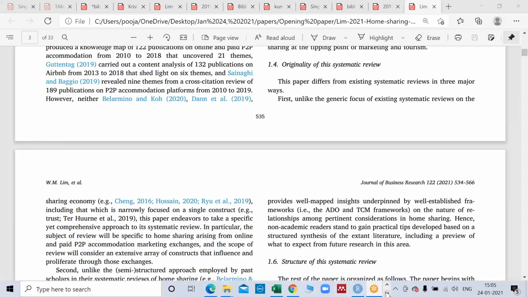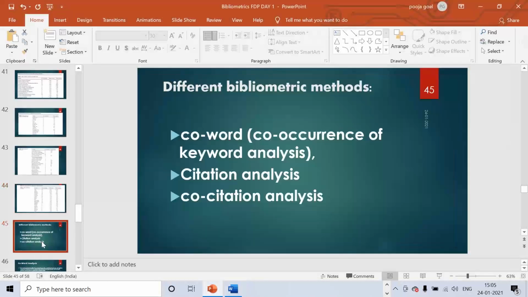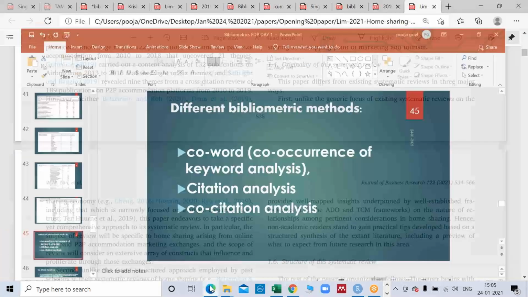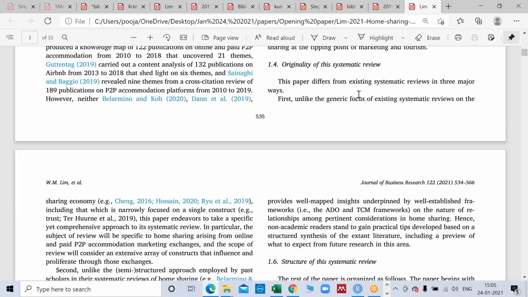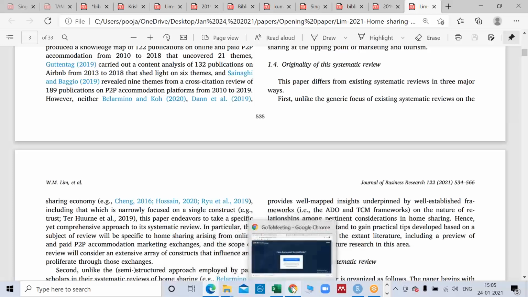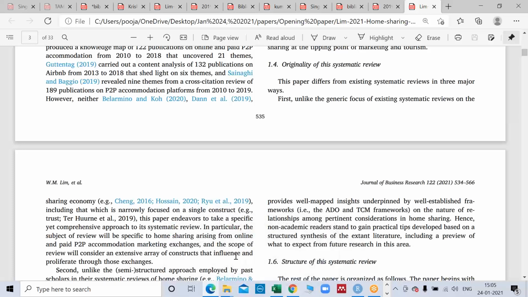Now moving forward, I think now we can go for the hands-on part. Can I stop for a minute, sir, here, if anybody wants to ask anything, or can I proceed further, sir? Whatever you say, Pooja. So I think from now onwards we'll be starting something new. So we can stop here for 5 minutes.